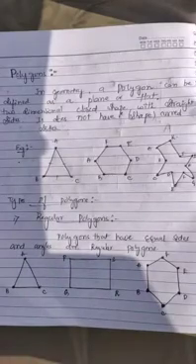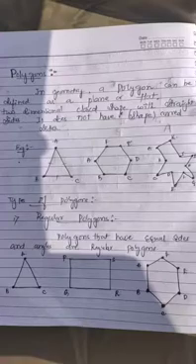In geometry, a polygon can be defined as a plane. A polygon is a closed plane figure with straight lines, with a straight two-dimensional shape. That means it has both length and breadth. So that is a two-dimensional closed shape with straight sides. It does not have curved sides, right? That is a polygon, right?